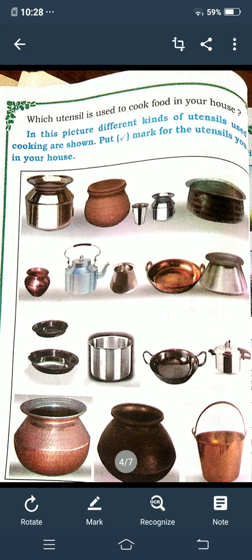In this picture different kinds of utensils used for cooking are shown. Put a right mark for the utensils that you use in your house. So they are given a pot made of steel and made of mud and clay, and they are given a small glass and coffee filter, tea filter, pan and all, bucket and all. So which vessel you will use at your home you must put a tick mark there. Okay children. So next page,